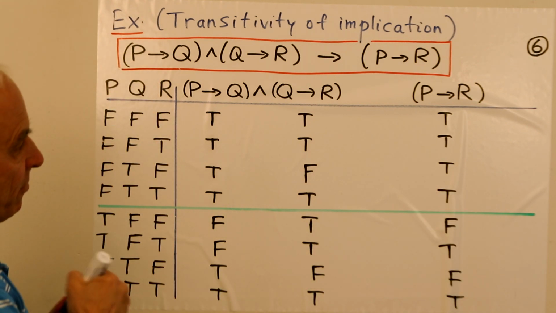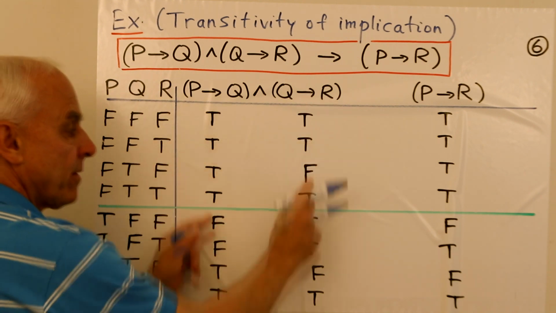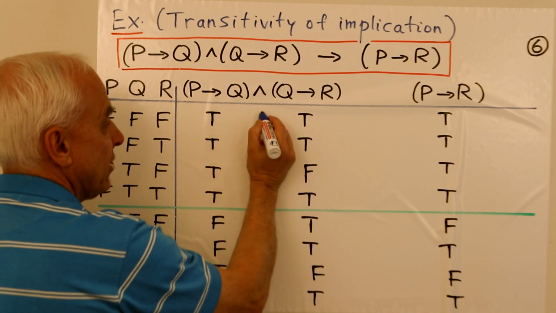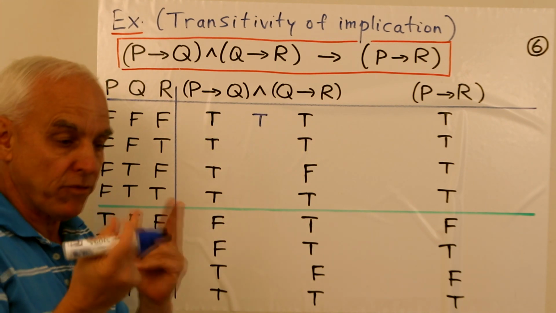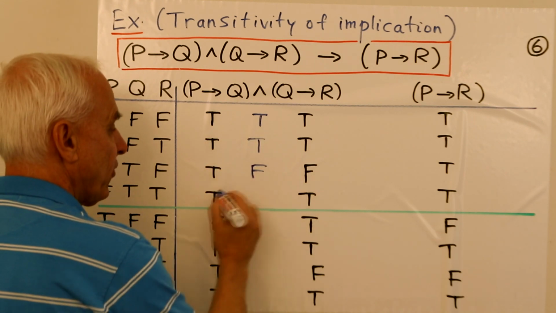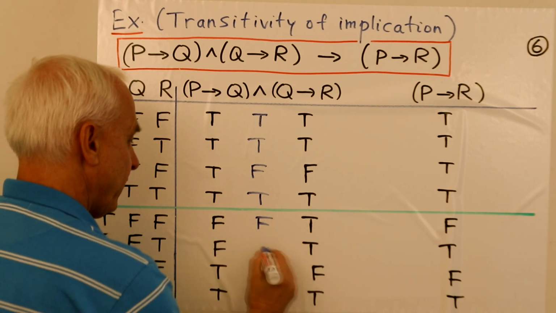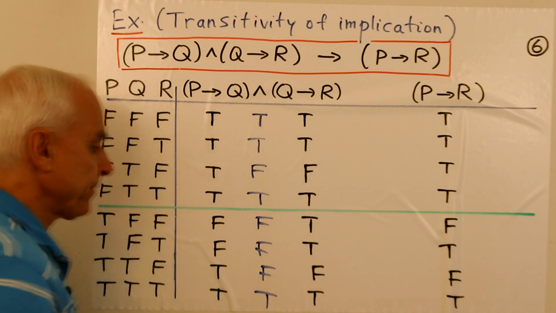Okay, so now let's complete the story. We now connect these two with this and. T and T is true. Remember, an and is true only if both of them are true. So this is true. True and false, that's false. True and true, that's true. False and true, false. If there's a false, it's false. There's another true.